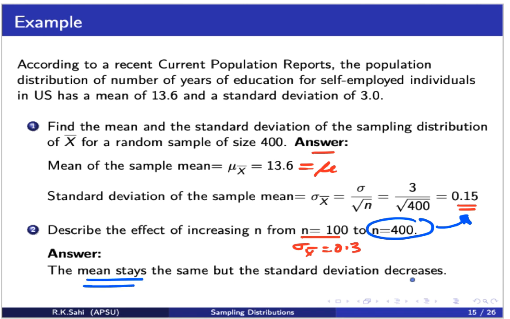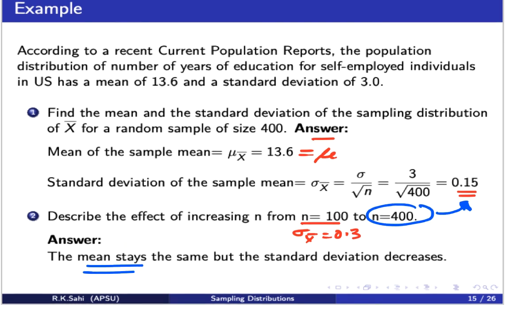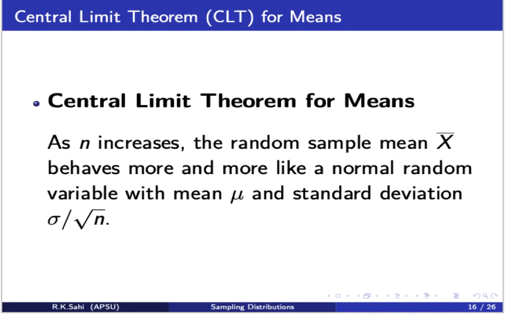But the standard deviation decreases as we increase the number of samples. So that's what the question is asking: describe the effect of increasing the sample size from n equals 100 to n equals 400. What we notice from the previous slide and this slide is that when we increase the sample size, the mean for both the sizes 100 and 400 remains the same, whereas the standard deviation decreases. And that leads us to the main topic here, which is called the central limit theorem for means.